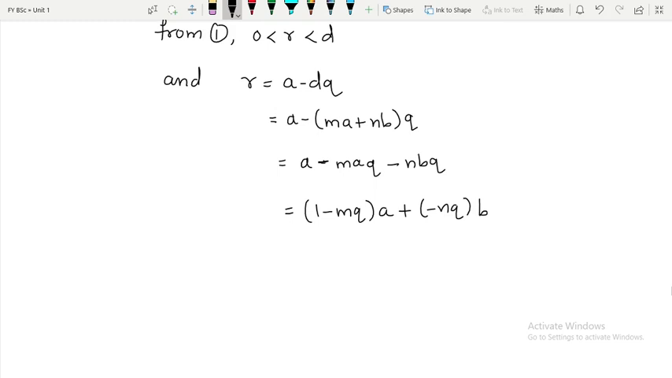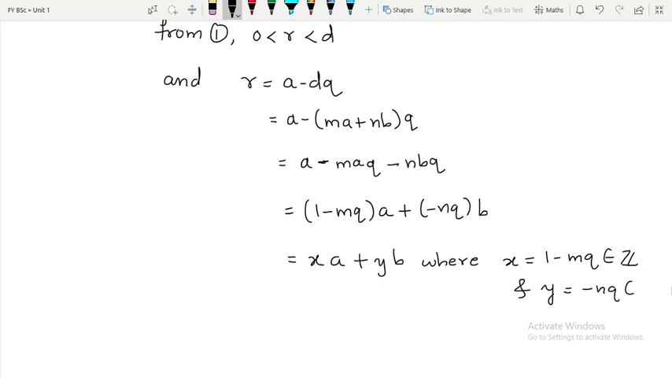So it is of which form? This is equal to XA plus YB, where X is 1 minus MQ, which belongs to Z, and Y is minus NQ, which also belongs to Z. Why do both belong to Z? Because M and Q are already integers, and over here also N is already an integer. So therefore this X and Y belong to Z.